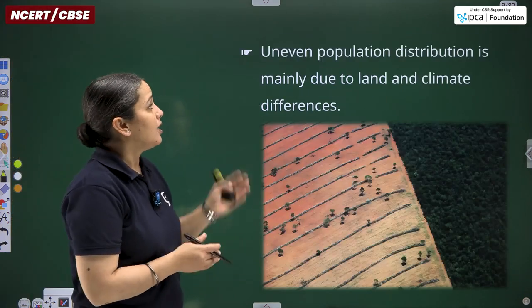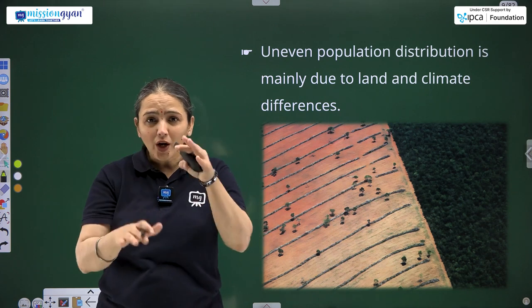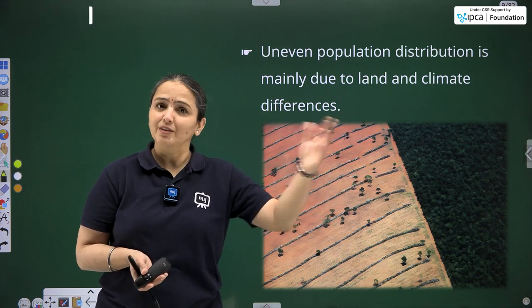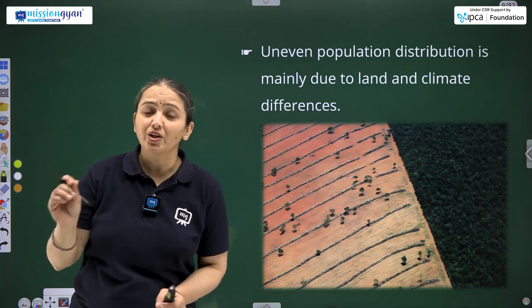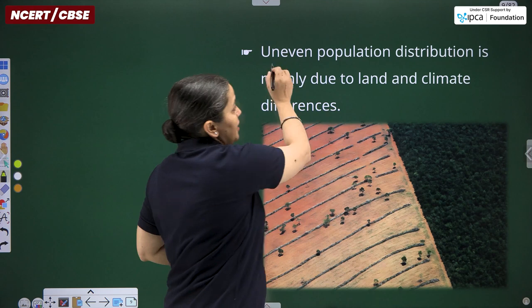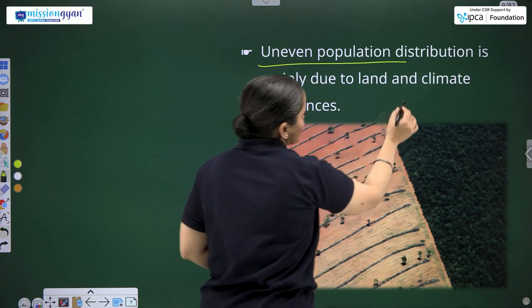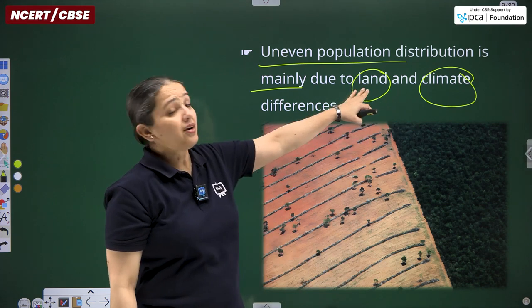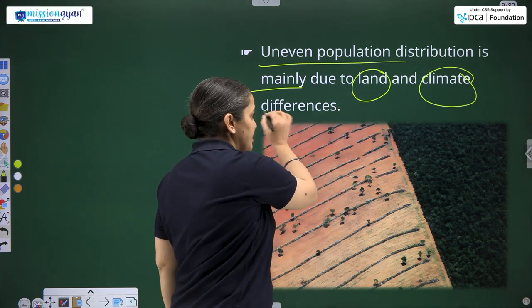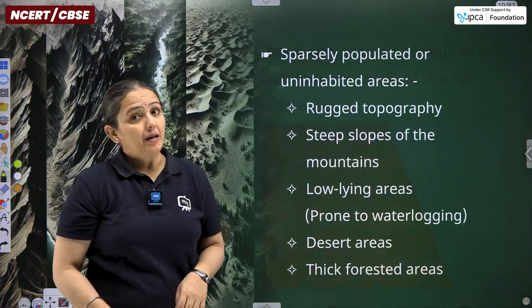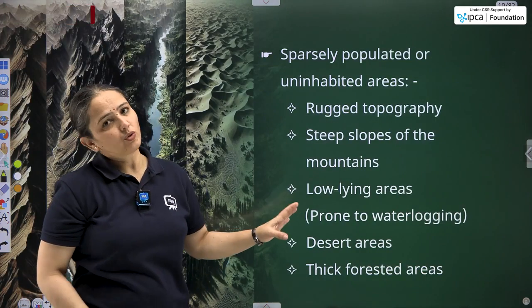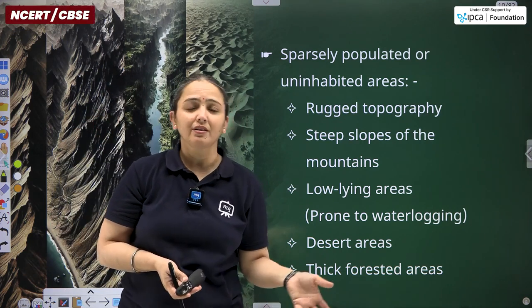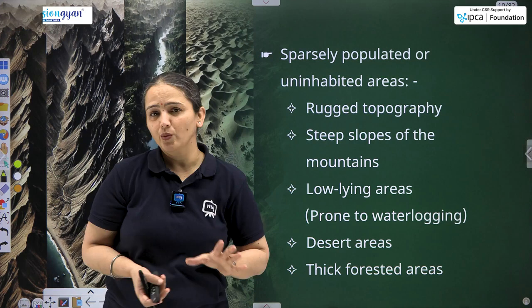Okay, moving ahead. Uneven means not balanced. At some parts, population is living densely, there is more population, and in some parts the population is least inhabiting. Uneven population distribution is mainly due to land and climate. As I was saying, climatic conditions and relief features are creating the differences. And it can be understood with the help of images that I am going to share ahead. For a while, the reasons for sparsely inhabiting the region or densely inhabiting the region are with us.